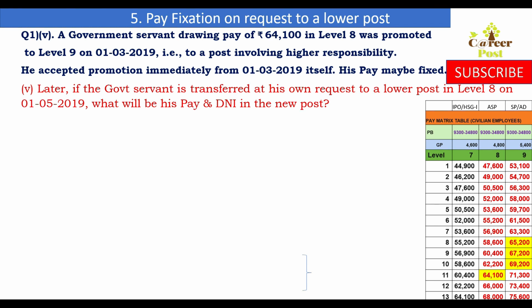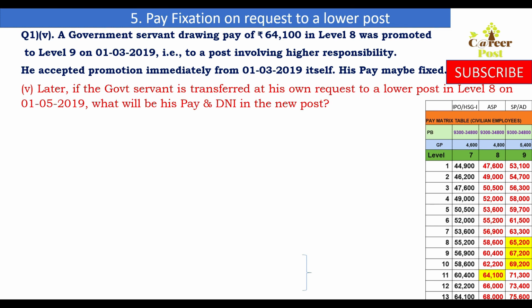If no such stage is available, then the pay will be fixed at the stage next below in the lower level with respect to the pay drawn in the higher level, and the difference in the pay will be granted as personal pay to be absorbed in future increments.